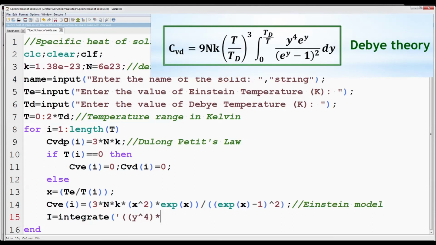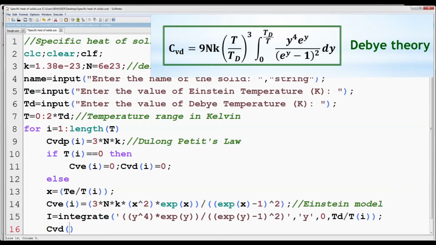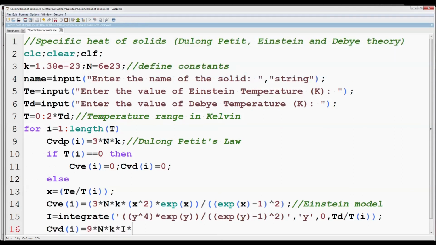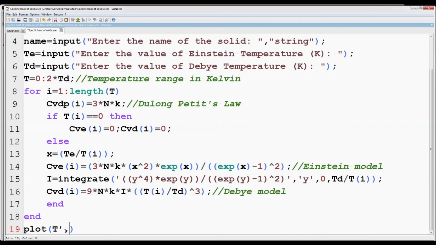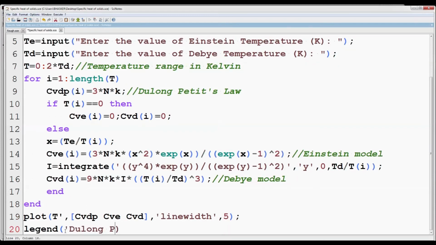Since we have to integrate, we are defining the integral separately using I equals integrate. Then we have written the expression, y is the variable, and the limits of integration are 0 and Td by T, Debye temperature divided by temperature. Now we can write the expression for specific heat using Debye model. Now we can plot the specific heat with temperature. Line width say 5. Set the appropriate legend.